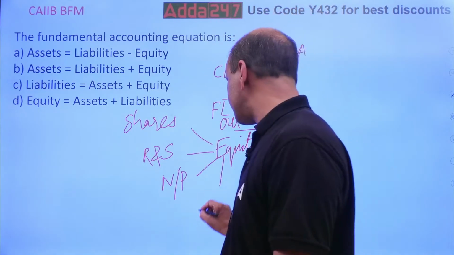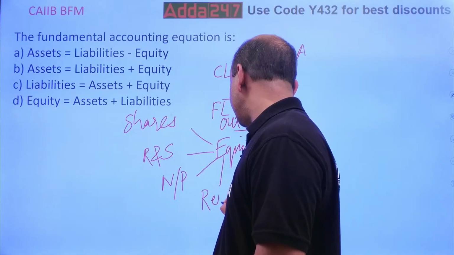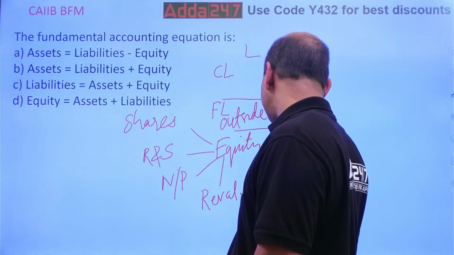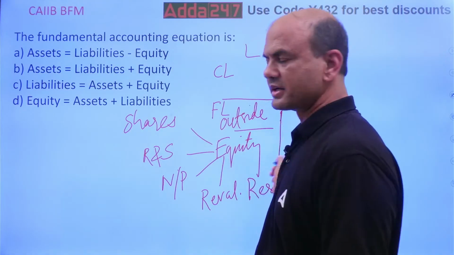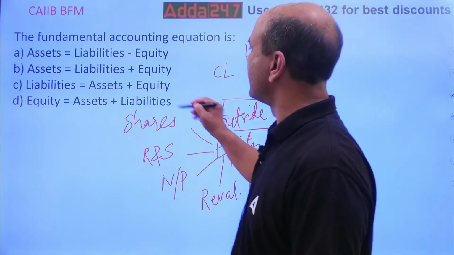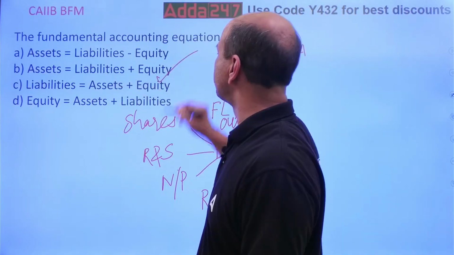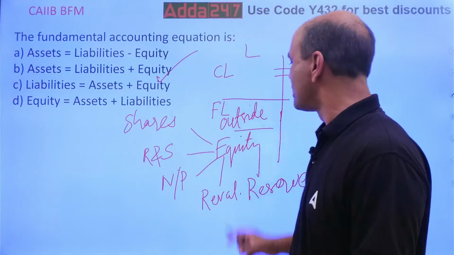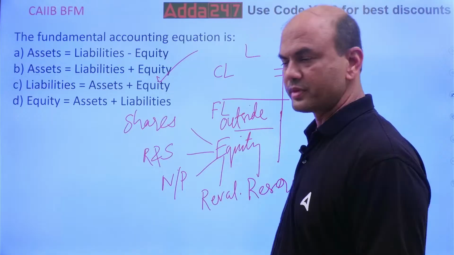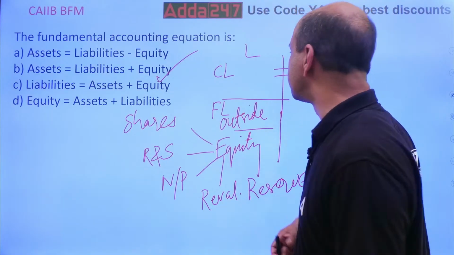That is called revaluation reserve. Reval reserve. That is taken at a 55% discount. Means that is taken at 45%. So this is basically your asset equals liability plus equity. Okay. So equity doesn't mean only shares. Equity means free funds. Okay. Free funds. All these are free funds.